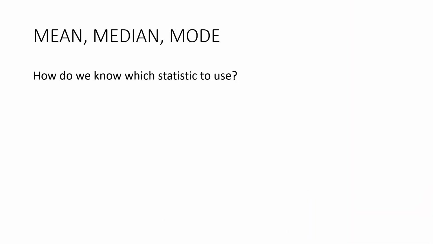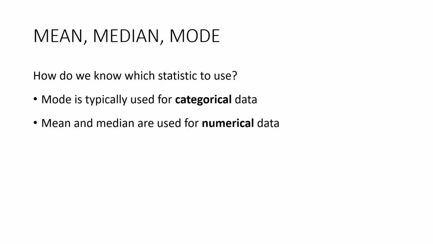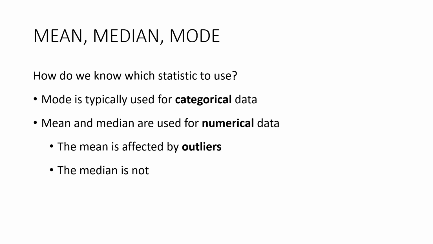Right, just to finish off, how do we know which statistic to use? And the answer is, it depends. The mode is typically used for categorical data because we can't use the mean and the median. Remember, categorical data is often words. We can't add up words or order them. When it comes to numerical data, we have the choice of the mean or the median. It's a fairly simple rule. If there's an outlier, we would choose the median. If there's no outlier, we would choose the mean.